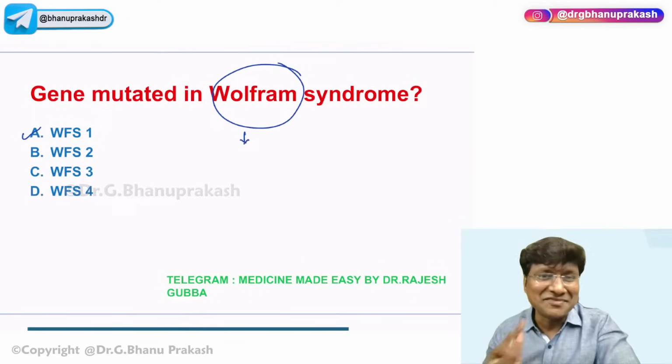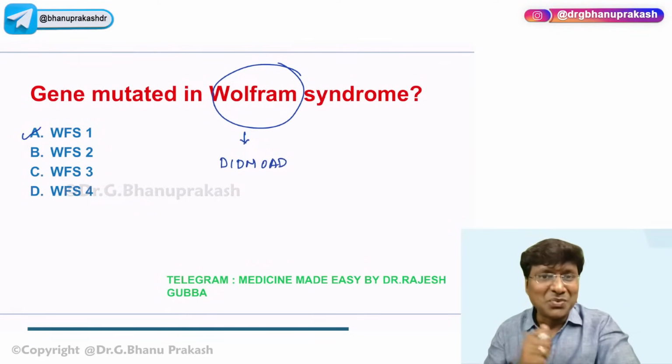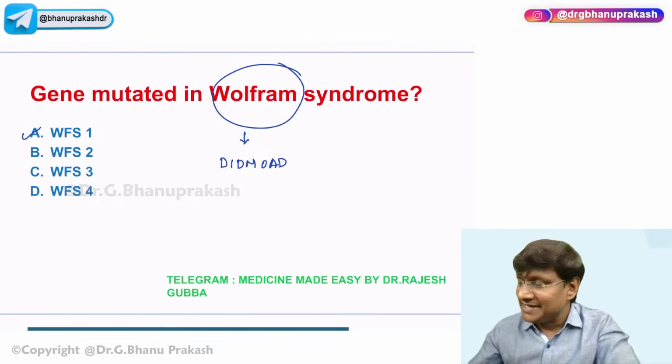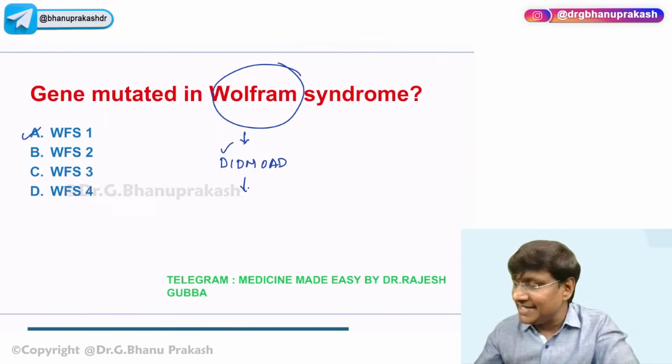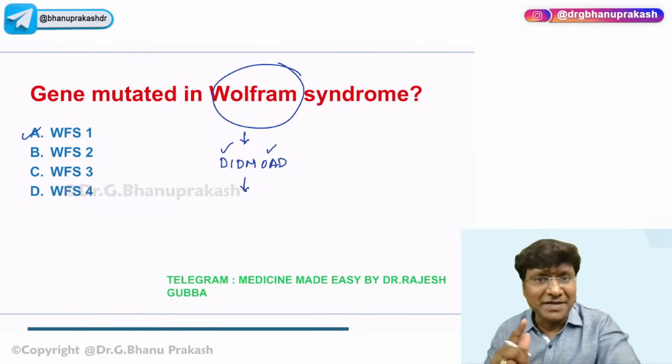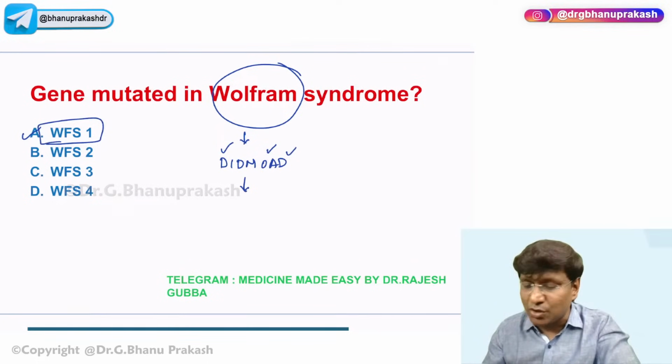Another name for Wolfram syndrome is DIDMOAD syndrome. Now, what exactly is DIDMOAD? DI stands for diabetes insipidus, and what type? Central diabetes insipidus. DM stands for diabetes mellitus. OA stands for optic atrophy. D stands for deafness. That is the composition of Wolfram syndrome, and the gene that is mutated is WFS1.